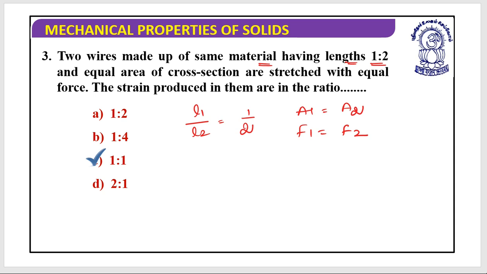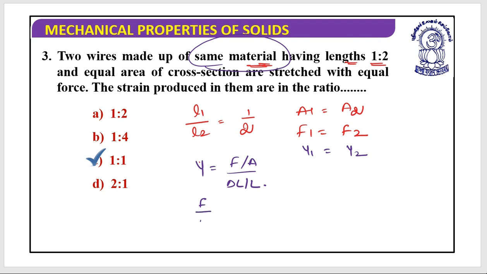If they are of the same material, it is something like this. You might have studied this: Y equals F by A divided by delta L by L. They have been made from the same material, so their Young's modulus is also equal.